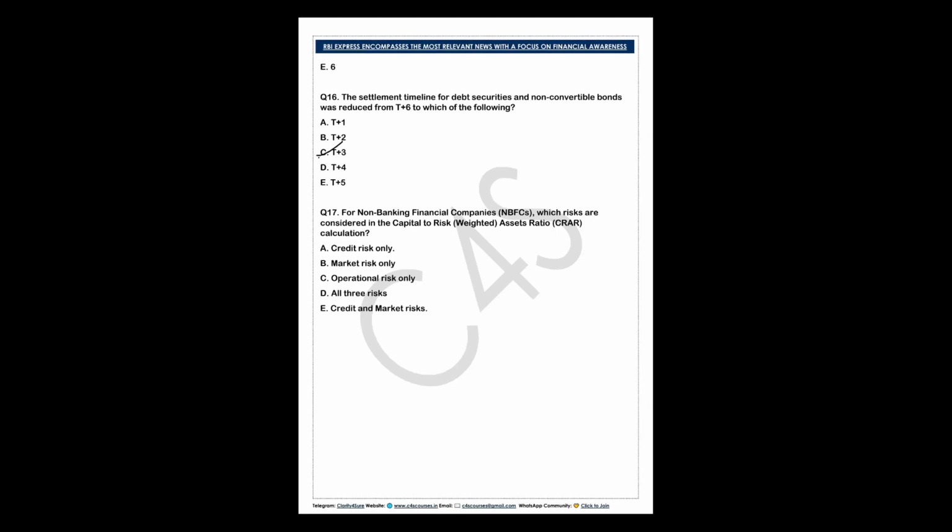T plus 3 is the cycle. That is the correct option. The settlement timeline for debt securities was reduced to T plus 3 from T plus 6. T plus 6 से T plus 3 reduced at that year. Is it clear? So you can understand it very well.